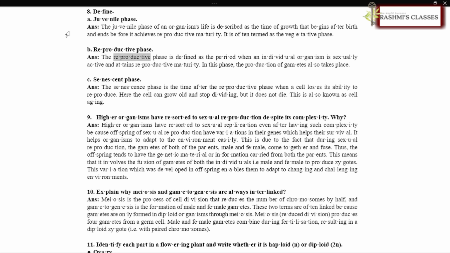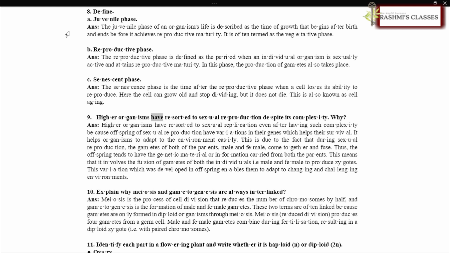ANS. The reproductive phase is defined as the period when an individual organism is sexually active and attains reproductive maturity. In this phase, the production of gametes also takes place. Senescent phase. ANS. The senescence phase is the time after the reproductive phase when a cell loses its ability to reproduce. Here the cell can grow old and stop dividing, but it does not die. This is also known as cell aging.